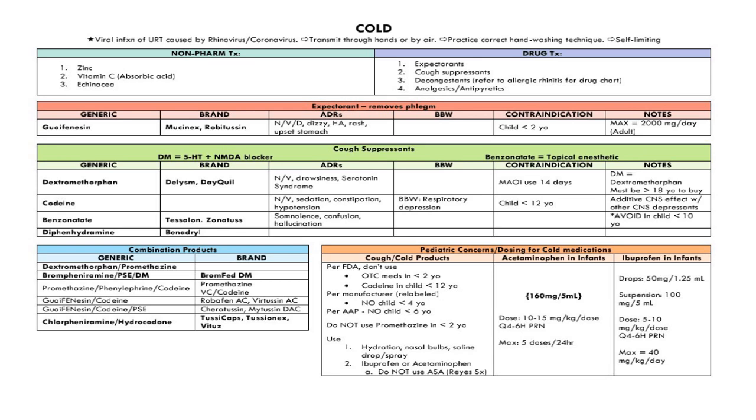Use saline drops, nasal bulbs, nasal drops, spray, ibuprofen, acetaminophen. Do not use ASA; Reye syndrome can occur in babies. Acetaminophen in infants: 160 mg per 5 ml, 10 to 15 mg per kg dose, every 4 to 6 hours as needed. Maximum 5 doses in 24 hours. Ibuprofen in infants: 50 mg per 1.25 ml suspension available, 100 mg per 5 ml, dose 5 to 10 mg per kg, every 4 to 6 hours as needed. Maximum 40 mg per kg per day you can use.